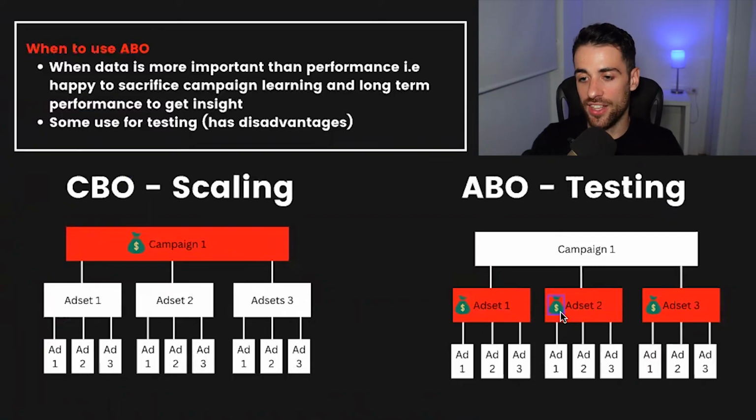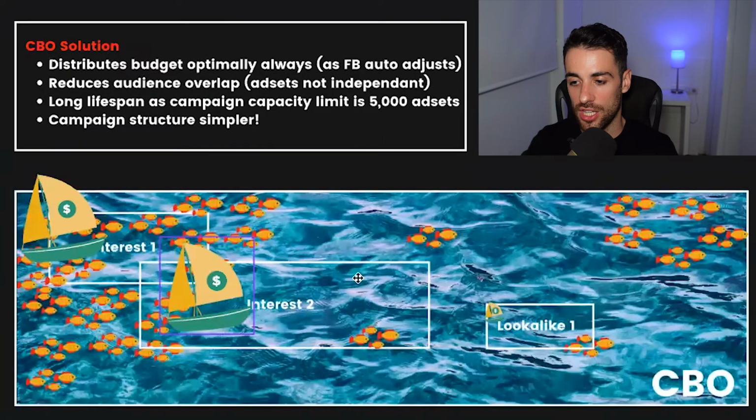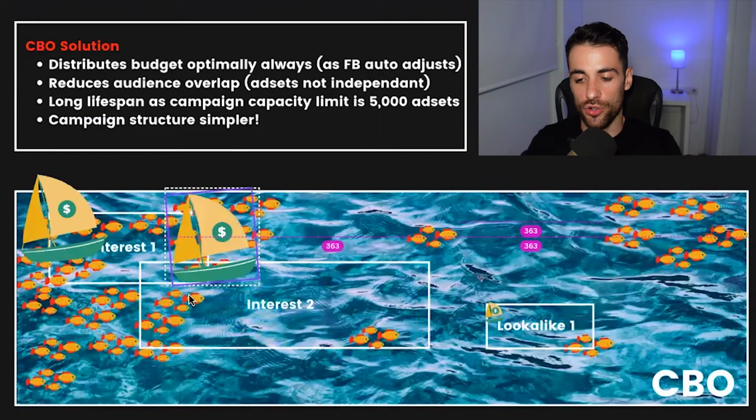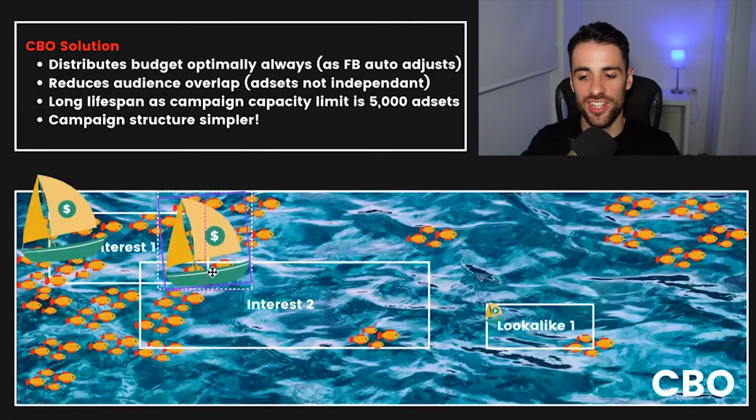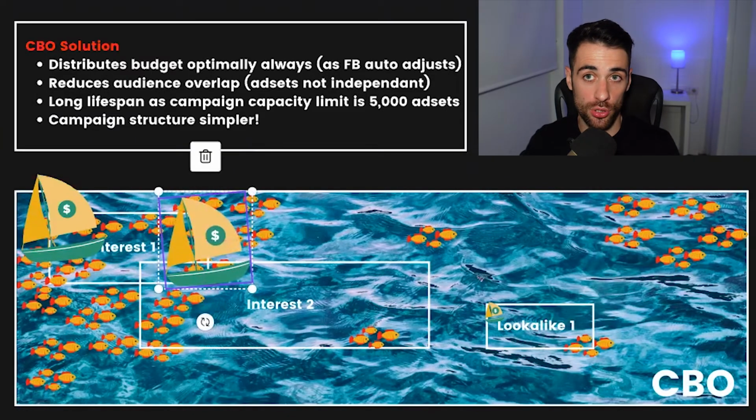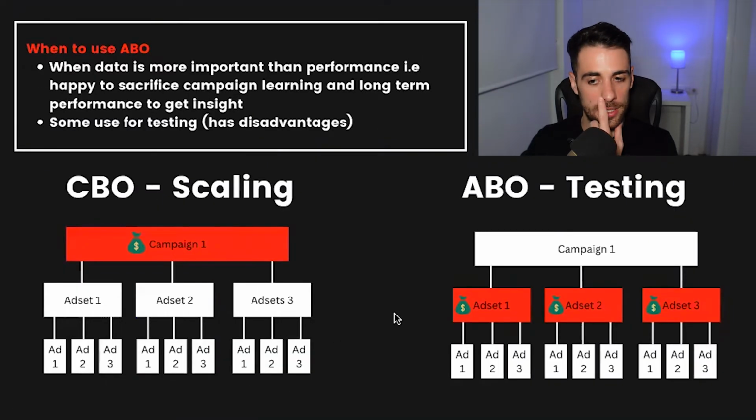The problem with that is your learning, like I said before, is at the campaign level. So even though you're testing different creatives, they're not getting tested in a fair space because you lose the learnings. You're being cast out to a different area of the ocean for each test. It could be here, it could be here, it could be here. So if a creative starts doing well here, it's just found a good bit of the ocean. It doesn't necessarily mean that creative is good. It might be good, it might not. You don't know 100%. That's why it's better doing it in a CBO campaign.